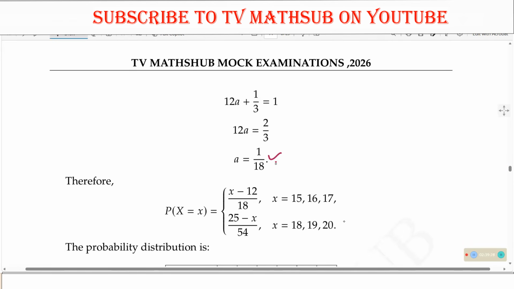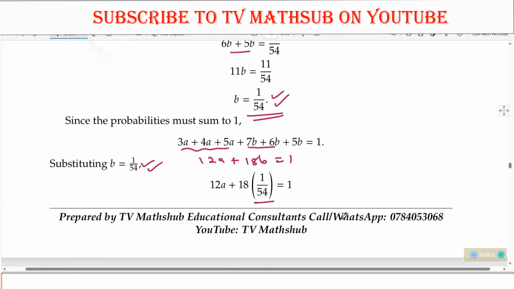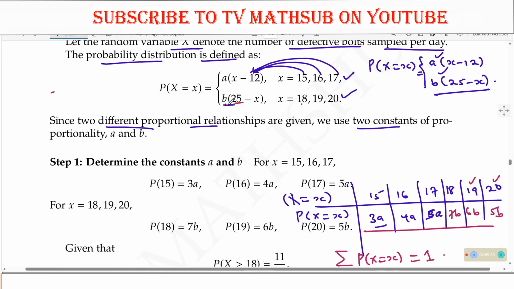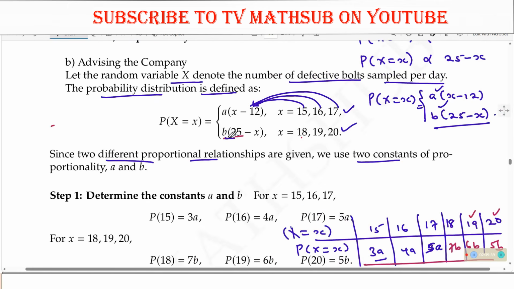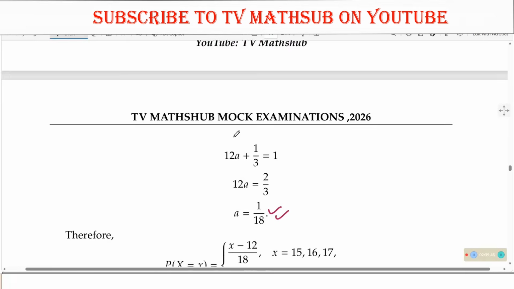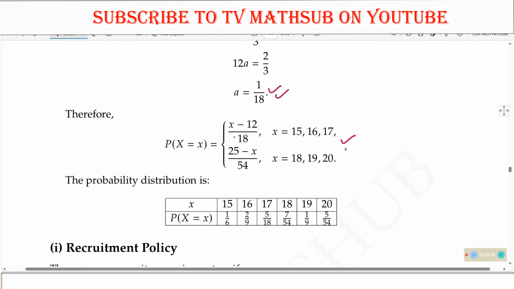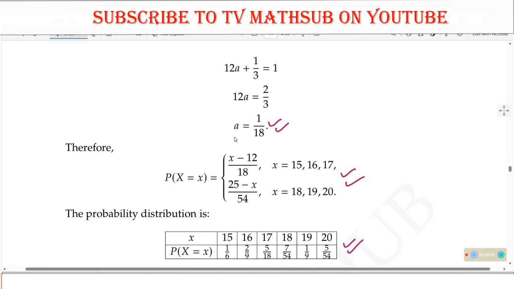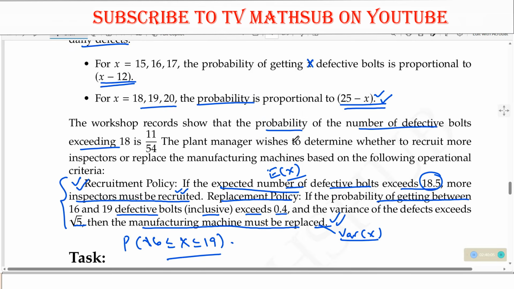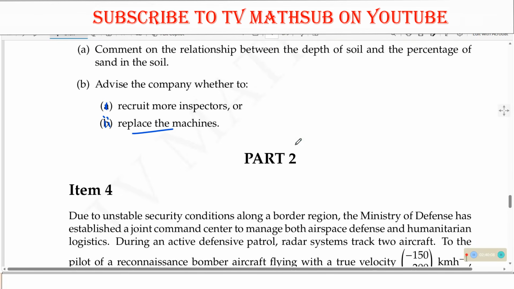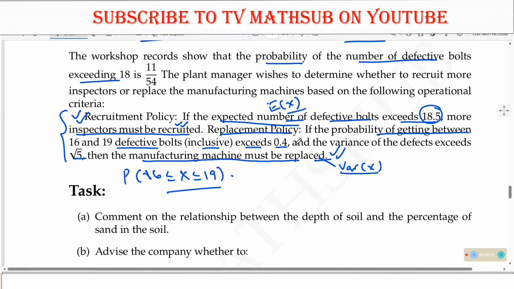So the value of a will be 1 over 18. You will put 1 over 18 where there is a, and 1 over 54 where there is b. And now you will be able to get your P of X equaling x. So for the probability distribution, x and P of X equaling x, you will be able to get that. After getting this, now you can look at how best you can advise the company whether to recruit more inspectors.